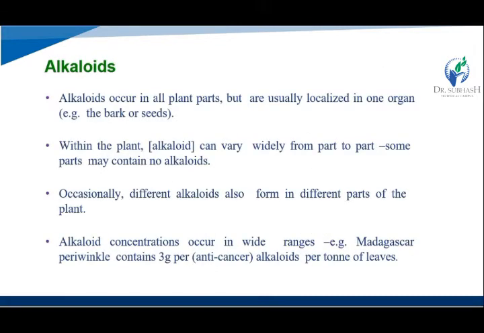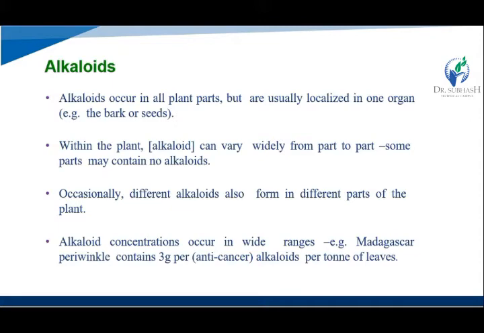Now we study the description of the alkaloids. So alkaloids occur in all plant parts but are usually localized in one organ like bark or seed. All plants have alkaloids but only one organ localizes them, like bark or seeds.